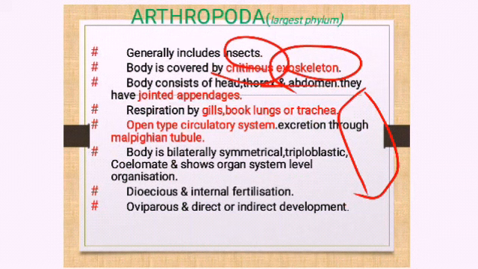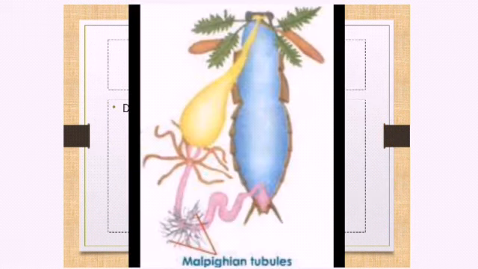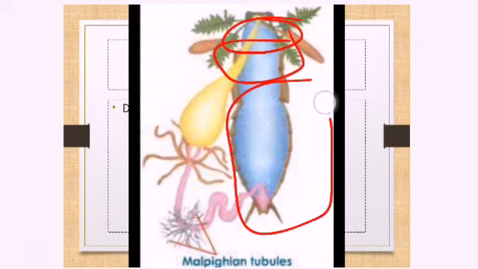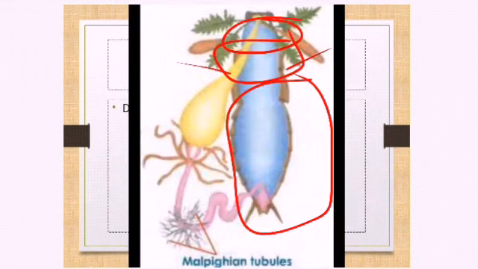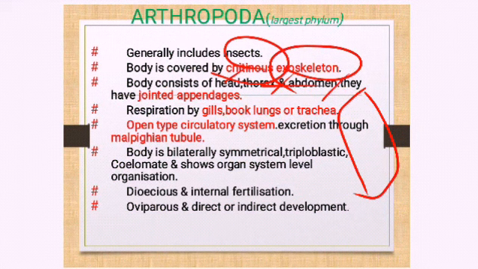The body consists of head, thorax and abdomen. This is the cockroach, this part is the head, the thorax is this part, and this one is the abdomen. They also have many appendages. Appendages means legs, jointed legs, another characteristic. Respiration takes place with the help of structures called gills when they are in water, and book lungs or trachea when they are on land.